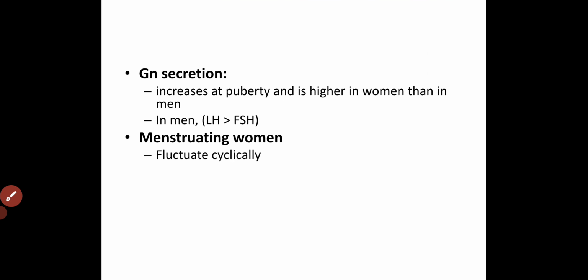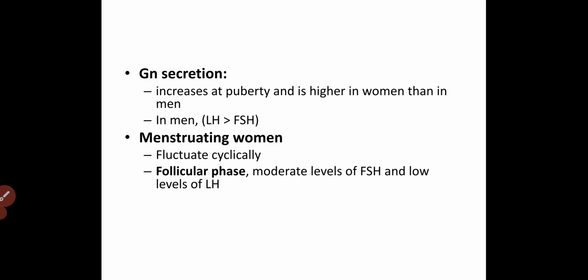Gonadotropin secretion increases at puberty, and it is higher in women than in men. In males there is more LH than FSH because we need testosterone. In a menstruating woman, there is a fluctuation in a cyclical manner, with an increase in FSH and an increase in LH. In the follicular phase, we know there is a role of more FSH, so there is an increase in FSH and a lower level of LH.